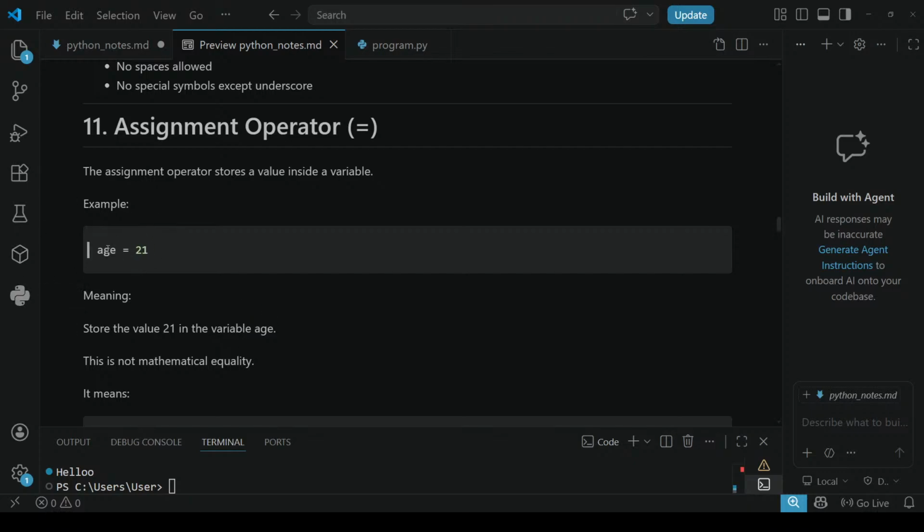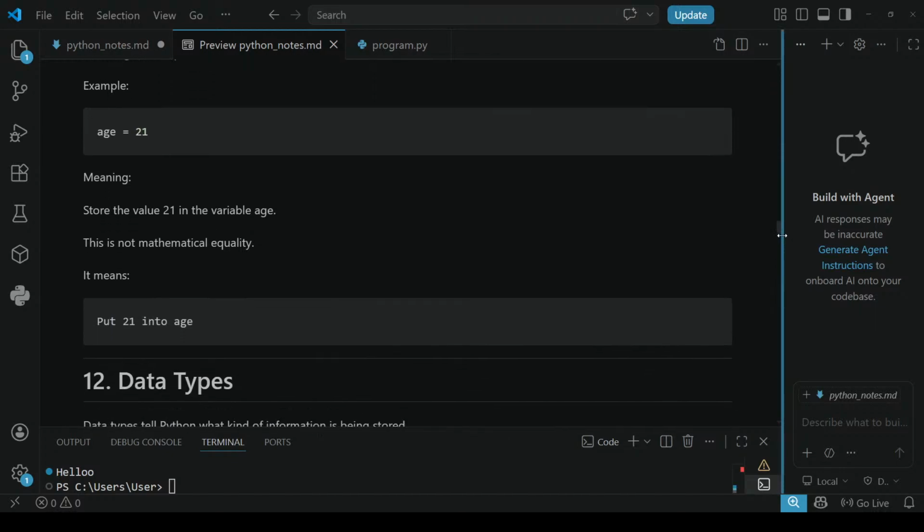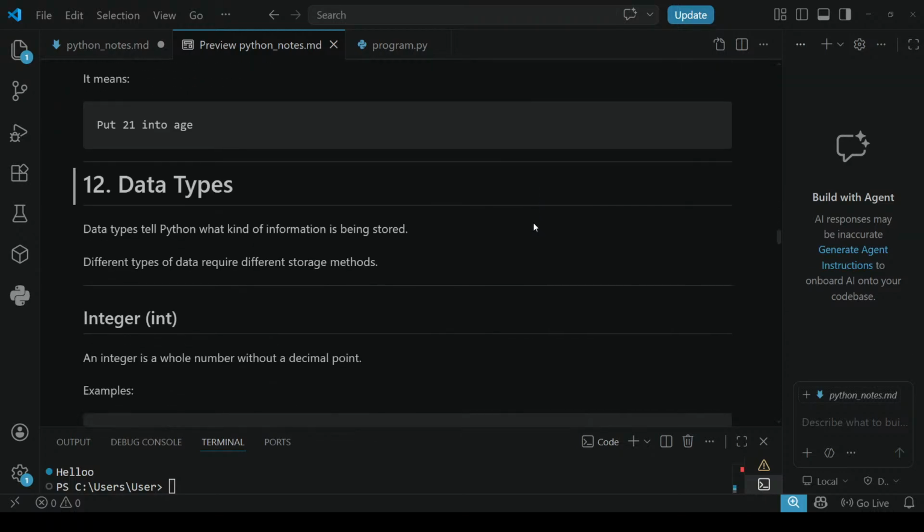Meaning, store the value 21 in the variable age. See, 21 will be stored in the age. This is not mathematical equality. Keep in mind, this is not mathematical equality, it is the assignment operator. Next, put 21 into age. That's it.